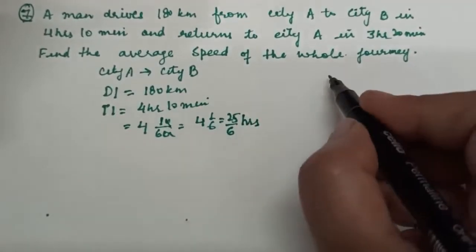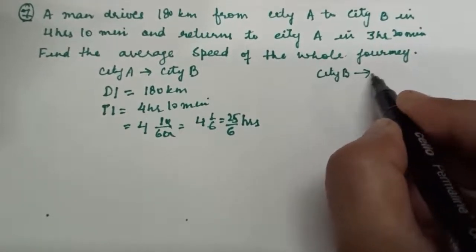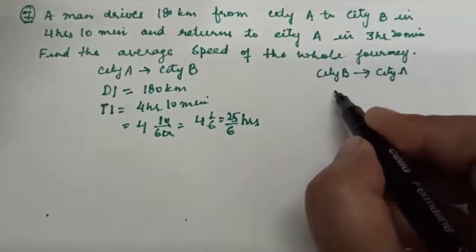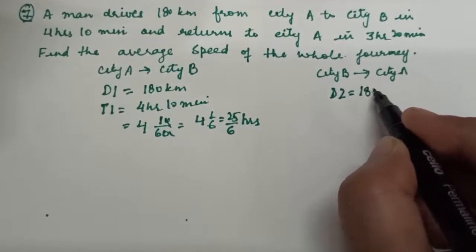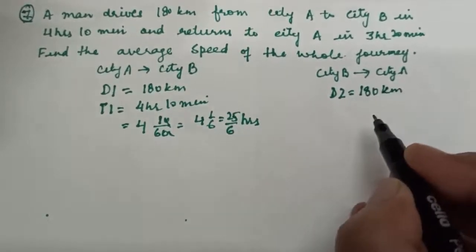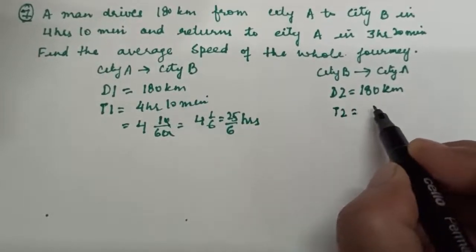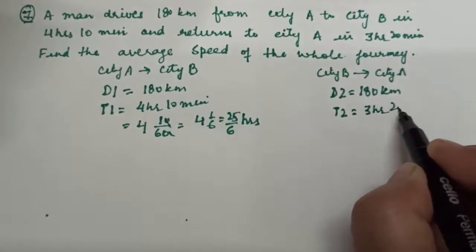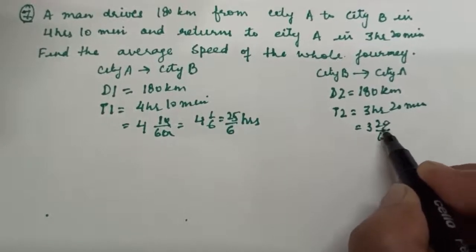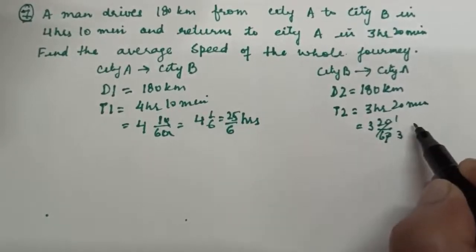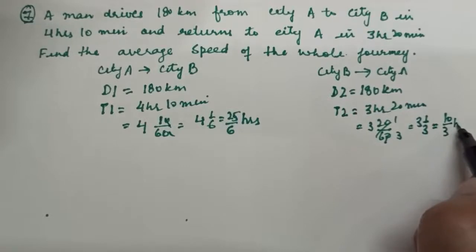Now when he comes back, from city B to city A, let D2 be the distance covered. How much distance will he cover? He will cover the same distance. And T2 is given to us as 3 hours 20 minutes, that is 3 and 20 by 60. So we get here 3 1 on 3, that is 10 on 3 hours.